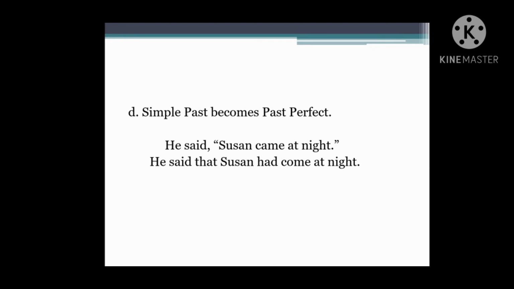Next, simple past becomes past perfect. He said, Susan came at night. See this example. Reporting verb as well as the sentence is in past tense. So we have to use past perfect. Once again I am telling, since the reporting verb is said and Susan came, both are in past tense. So we have to use past perfect tense. Answer is, he said that Susan had come at night.